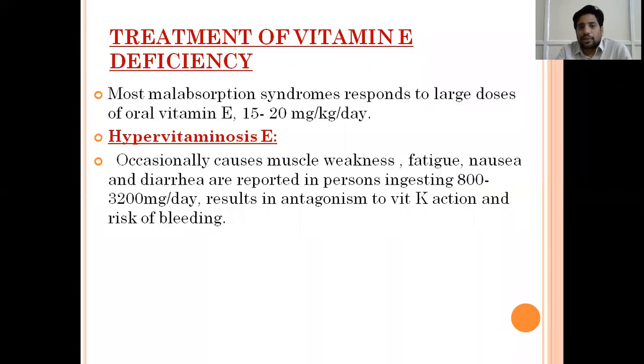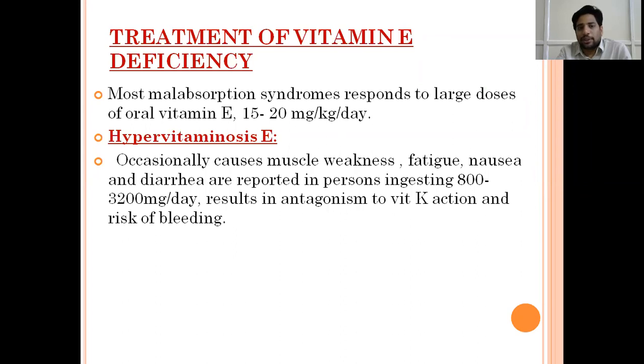Treatment of vitamin E deficiency. Generally, we don't see vitamin E deficiency in normal children, except when they are associated with conditions like short bowel syndrome or any malabsorption. Only then will we see deficiency. If it is malabsorption or something similar, they generally respond to oral doses. They don't need parenteral doses. Generally, we give high oral doses of vitamin E, around 15 to 20 mg per kg per day.